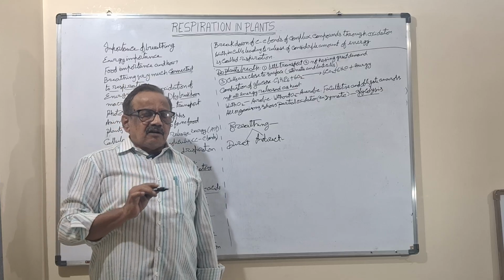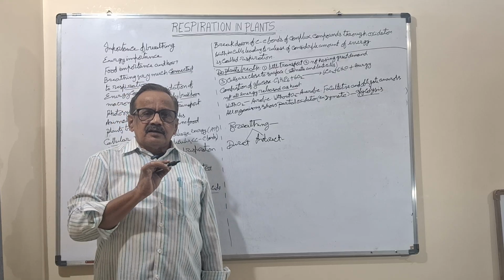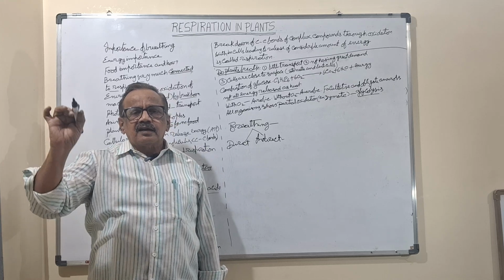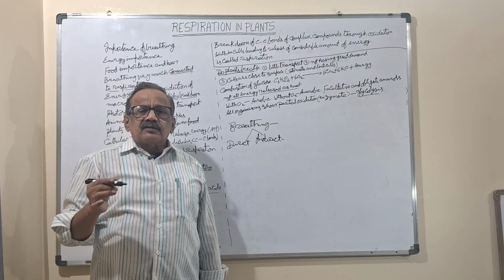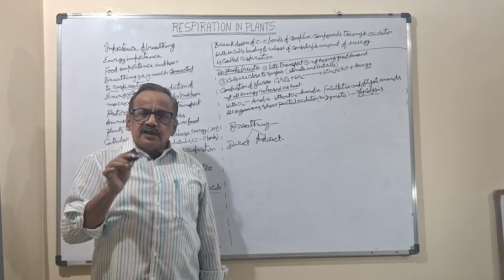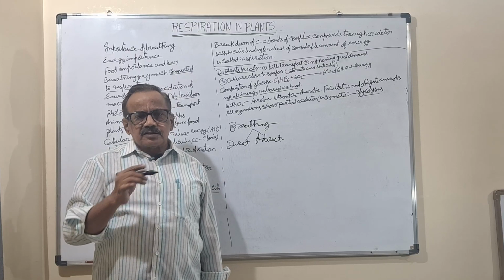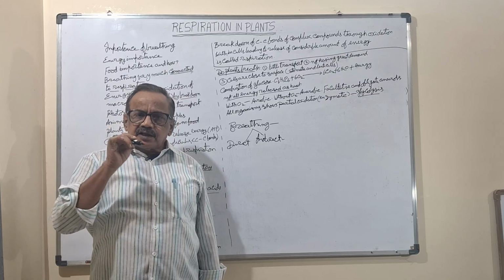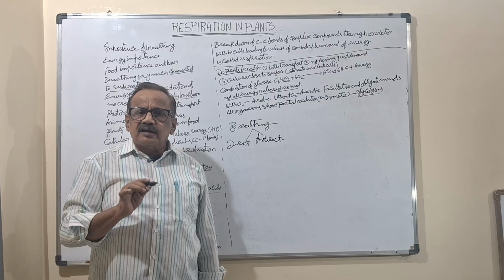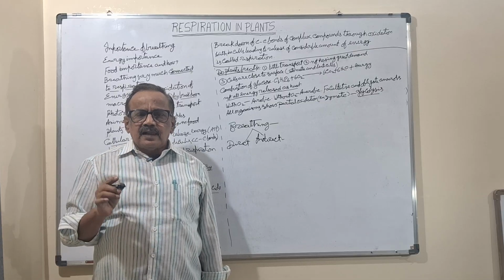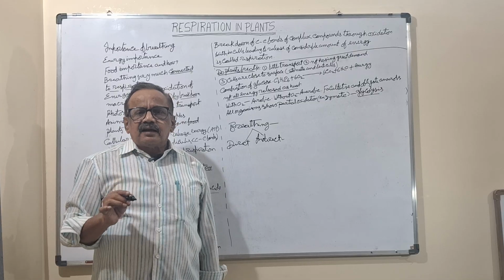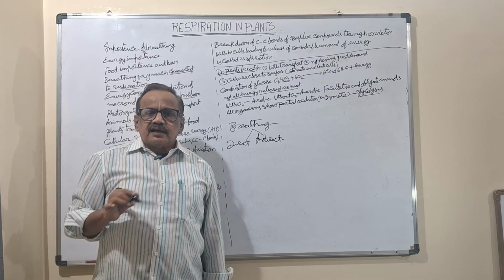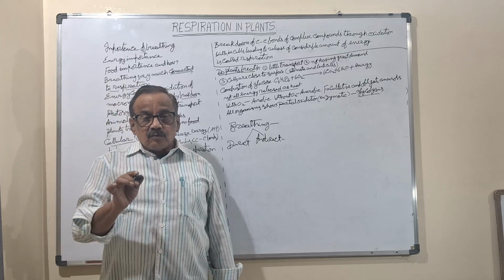Energy is required for all the activities of the living organism, such as absorption, transportation, movement, and reproduction. Everything is done by energy only. One thing we can say is that all metabolism is done by respiration, whether the metabolism is anabolic or catabolic.